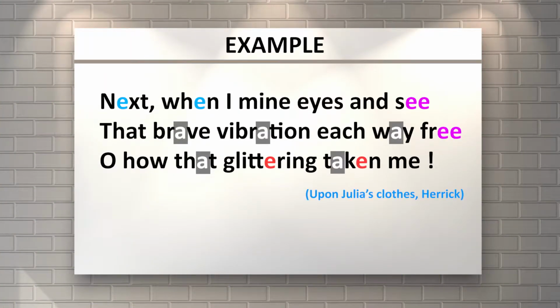Let's see a sample. The sample is taken from Upon Julia's Clothes by Robert Herrick. Do you still remember the vowel sounds?